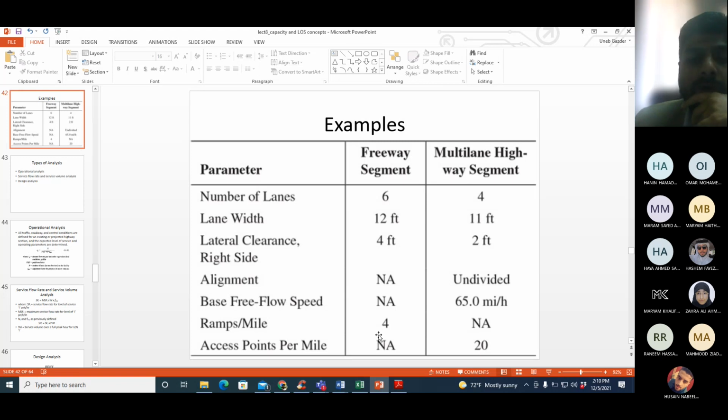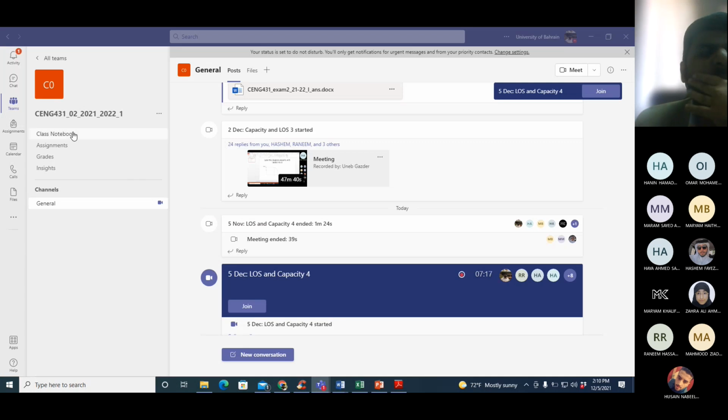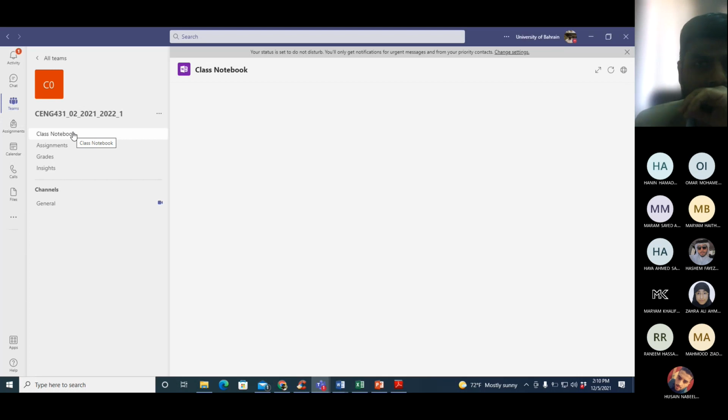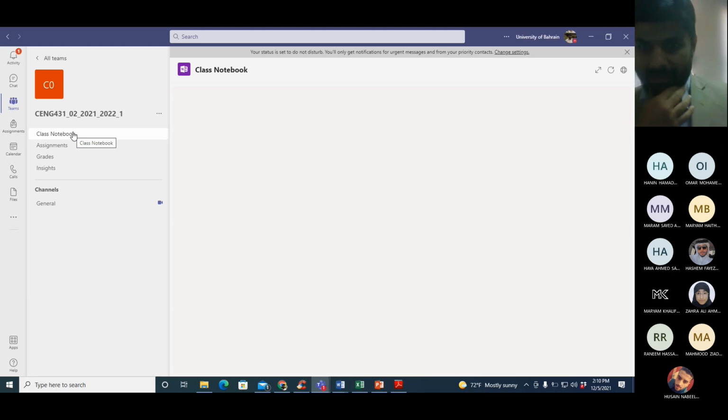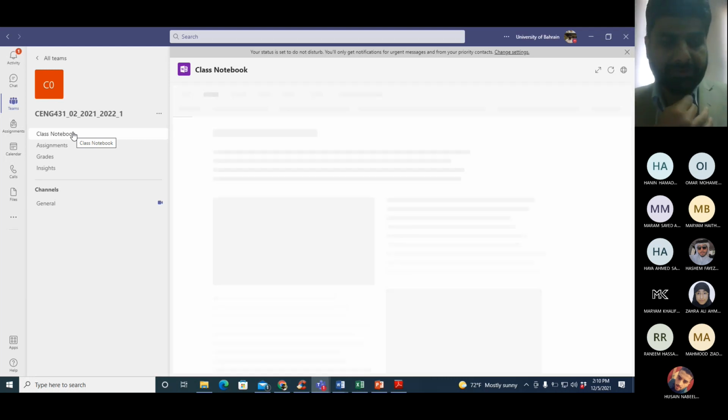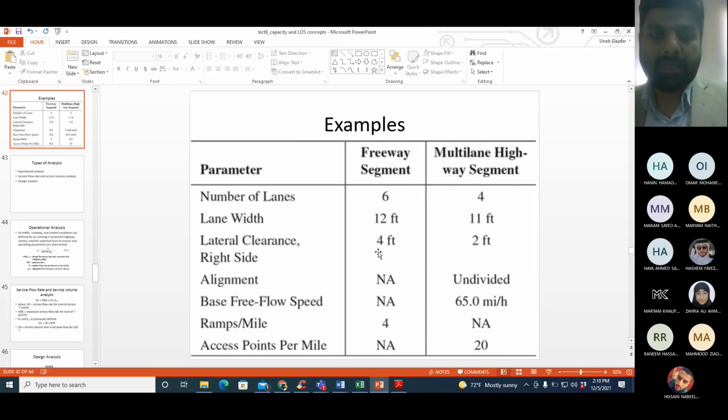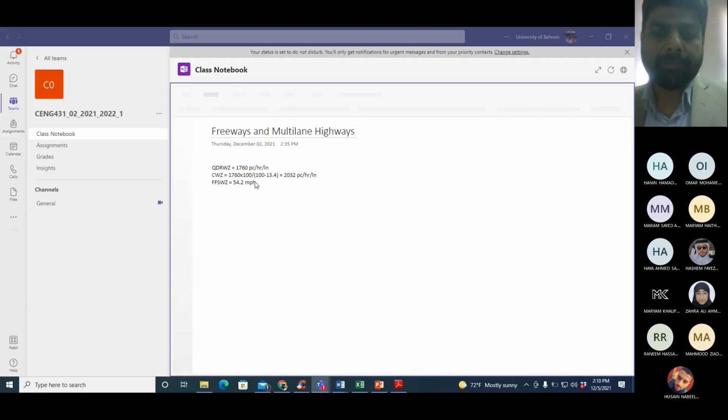Okay, so I start with the calculation for freeways. And for the calculation of freeways, you need basically three things. All of them are mentioned here. The lane width, the lateral clearance, and the ramps per mile.